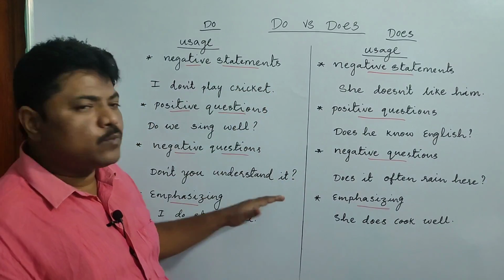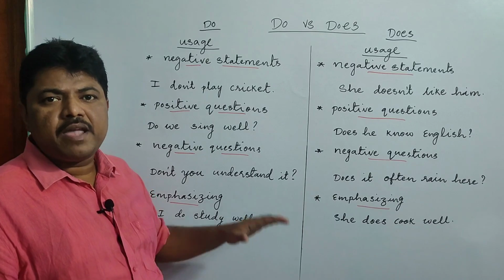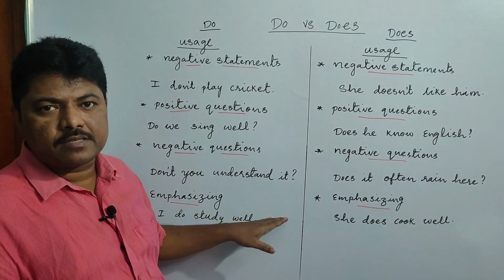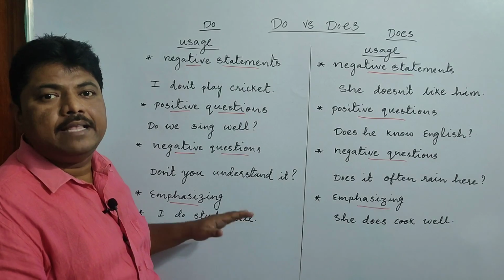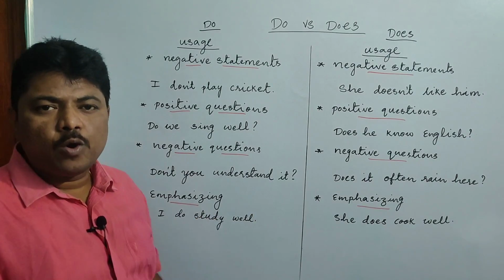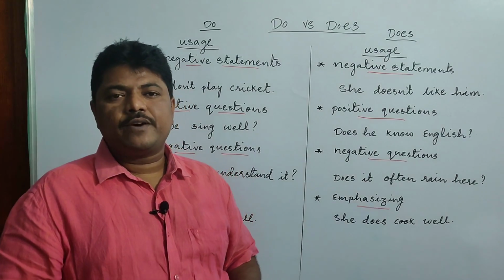So these are the areas where we use do and does. Anywhere else we don't use do and does. These are the only rules where we use do and does in simple present tense. I hope you understood the usage of do and does.